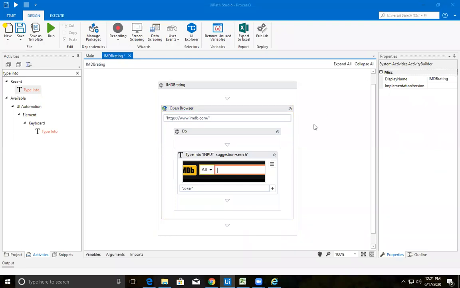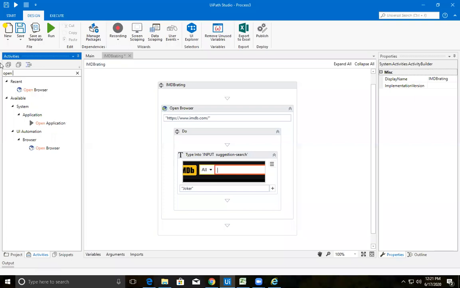Fine. I am not getting Open Browser. Devadeep, please check whether you are doing that in your activities or not. If you click on Open Browser, you need to get it like this. Under UI Automation, under Browser, you'll be getting Open Browser. Please check whether it is there or not. Is that visible for your system, Devadeep? Can you confirm?